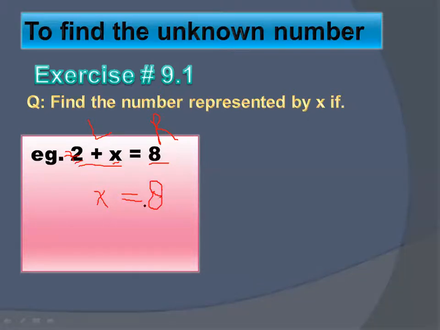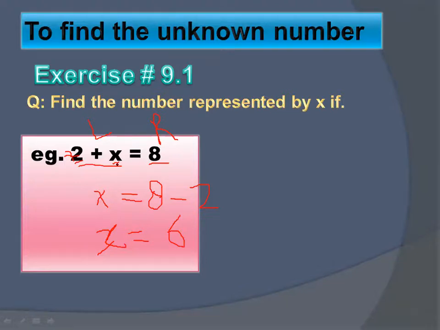This is the simple thing. But what you have to do is shift this 2. When you are shifting it onto the right side, you will write minus here. Why minus? Because here you have plus. So onto the right side it will become minus, and simply write 2. So x will be equal to 8 minus 2, which is 6. So your value of x is 6.